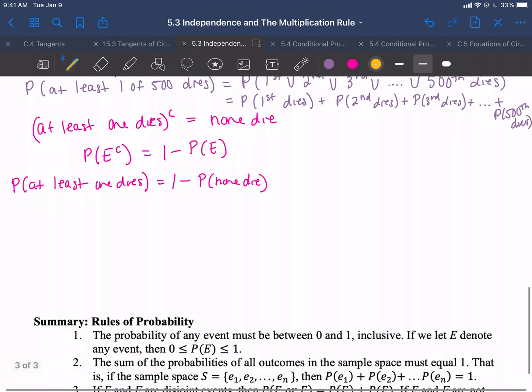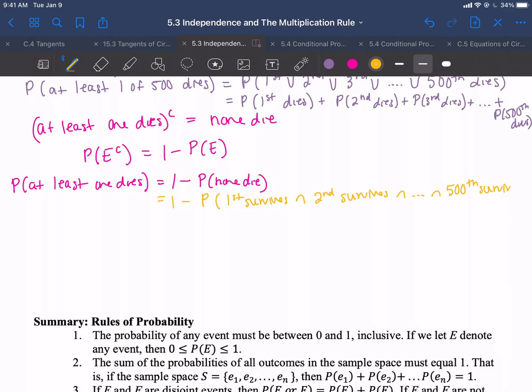So that would mean we're going to take 1 minus the probability that none die, means the first survives and the second survives and the third, and the fourth and the fifth and all the way up to the 500th survives.